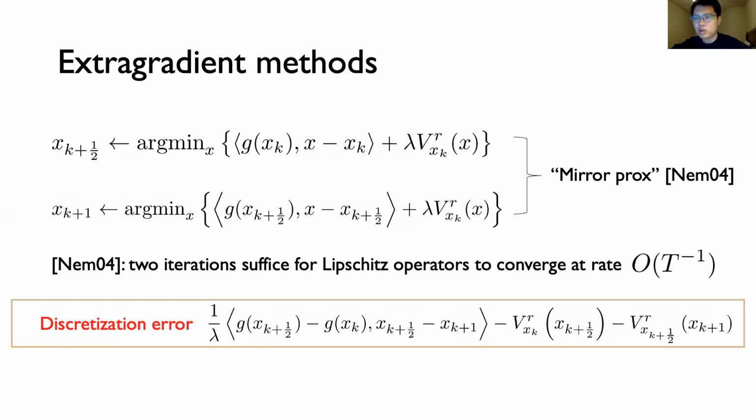So similar to mirror descent, if you do an analysis of mirror prox, a discretization error term pops out of the first order optimality conditions. And the key takeaway of Nemirovski's work is that the discretization error actually doesn't hurt us as long as we take a large enough value of the parameter lambda. So in particular, when the operator is L-Lipschitz, Nemirovski showed that the discretization error is non-positive for all lambda at least L, so all large enough lambda.